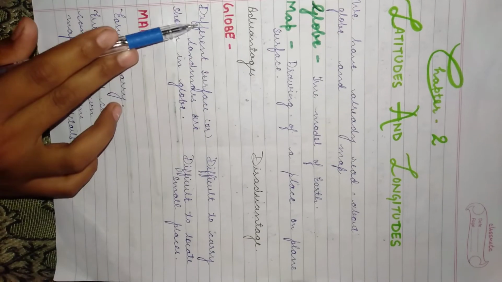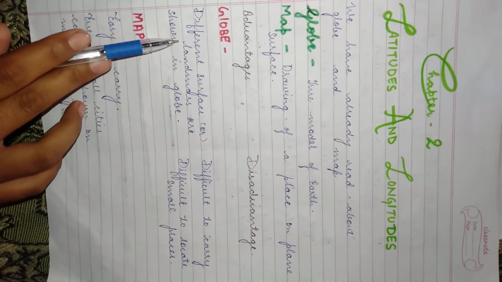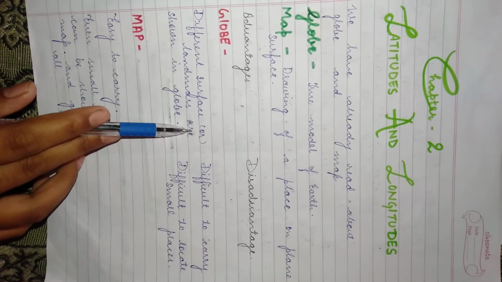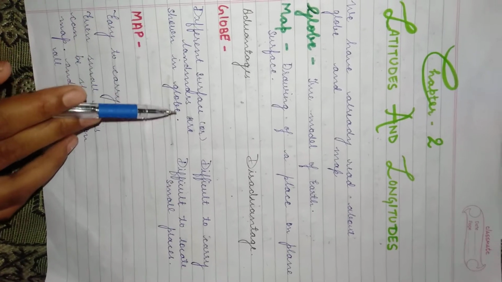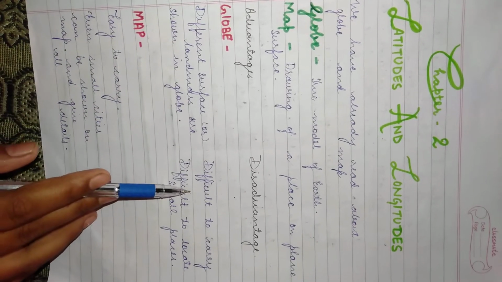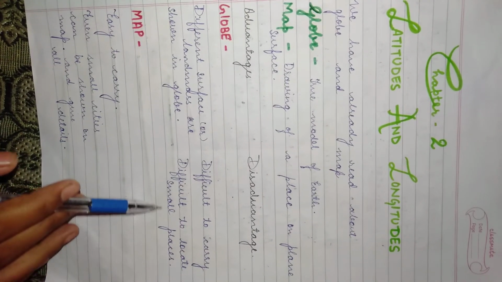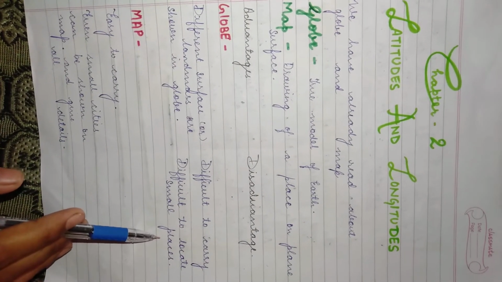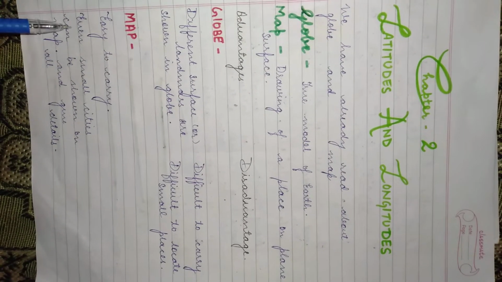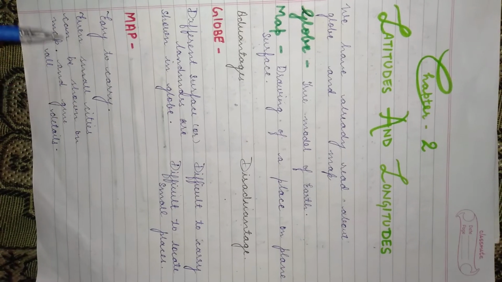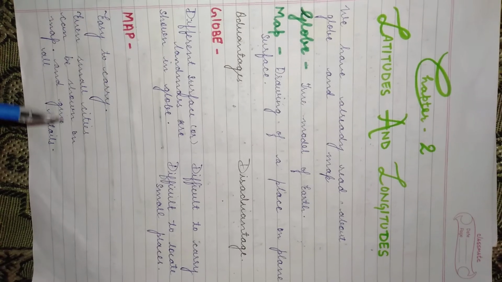Different surfaces or landmarks are shown on the globe. The disadvantages of a globe are that it is difficult to carry and it is difficult to locate small places on it. Maps are easier to carry, and even small cities can be shown on a map with all the details.